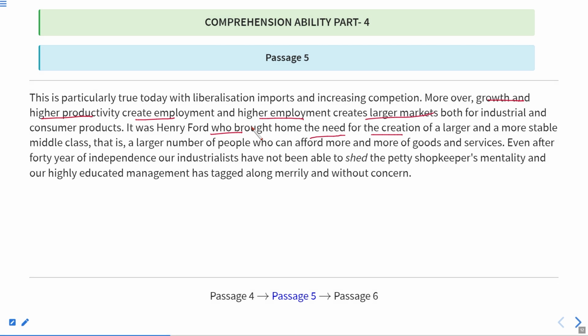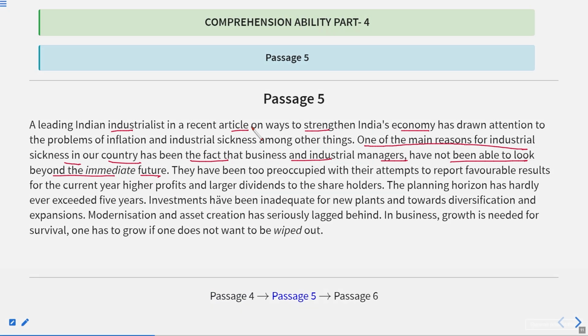It is on page number 11. So let us see this. Okay, here it is, the planning horizon. The planning horizon has hardly ever exceeded 5 years. But we have to answer what does this line imply? What do they want to say according to this line? So for this, we should read a few lines before and after this keyword.